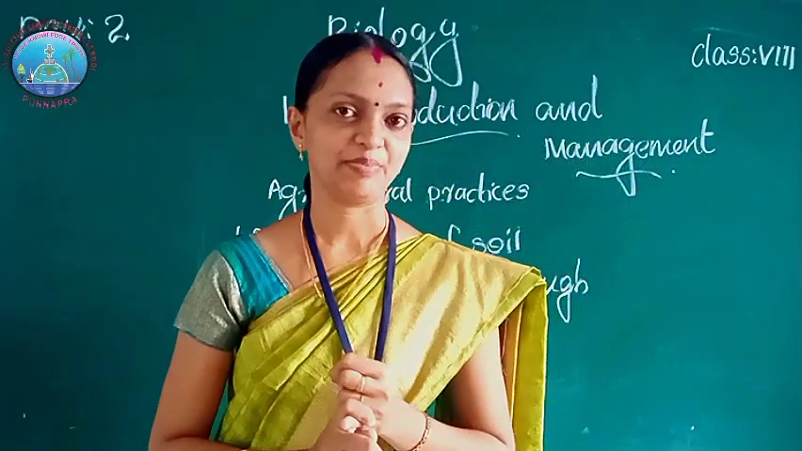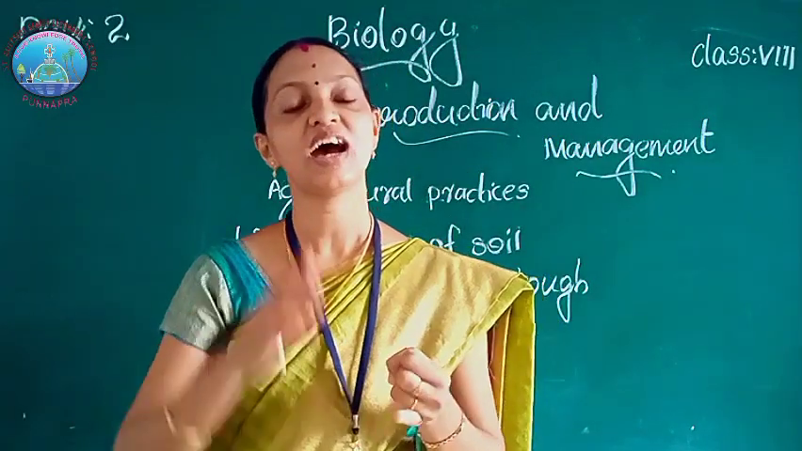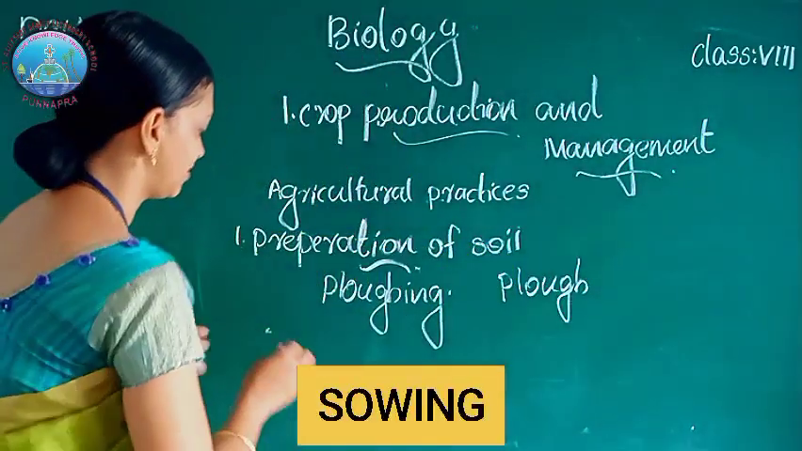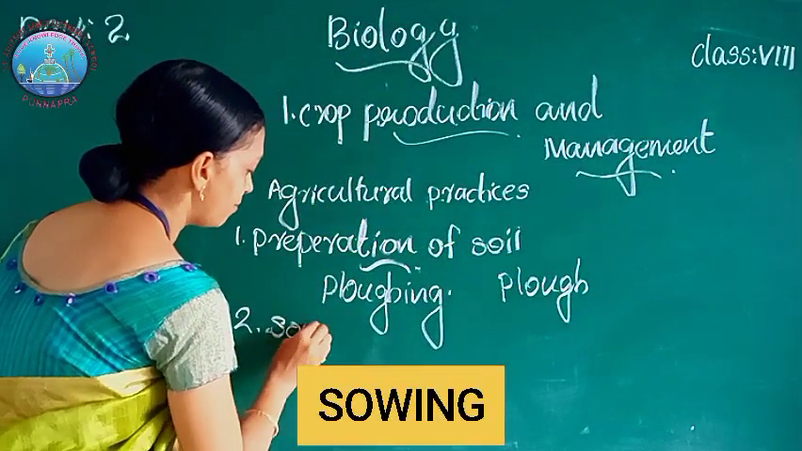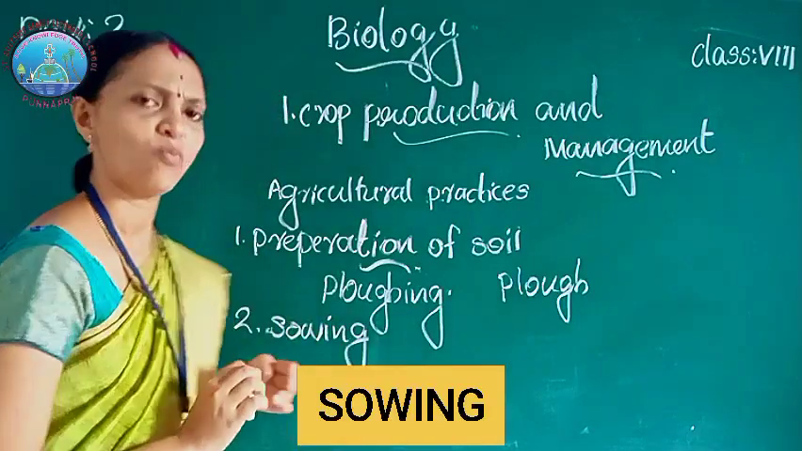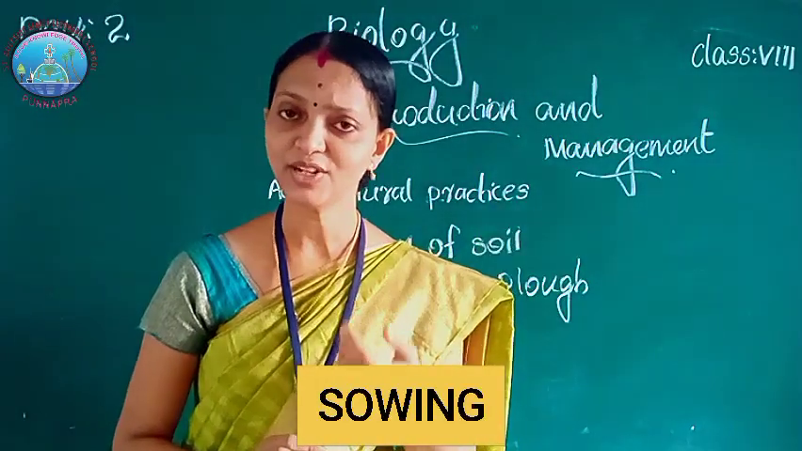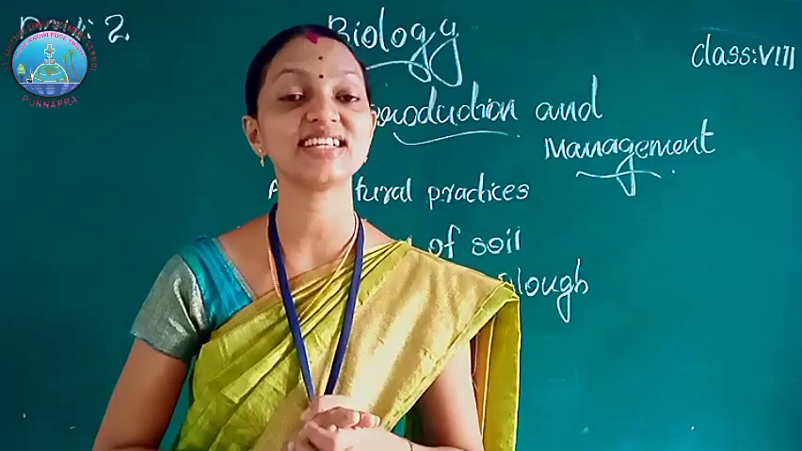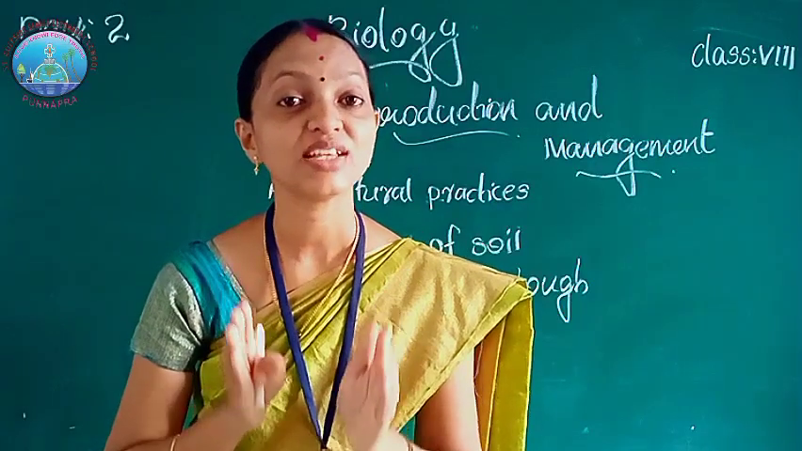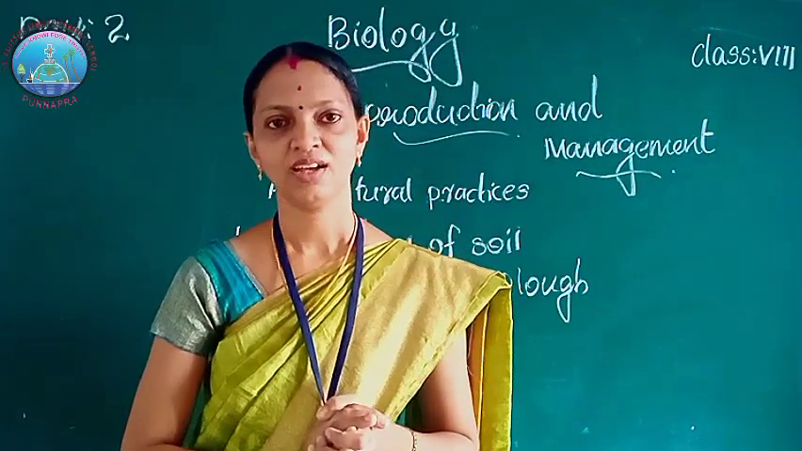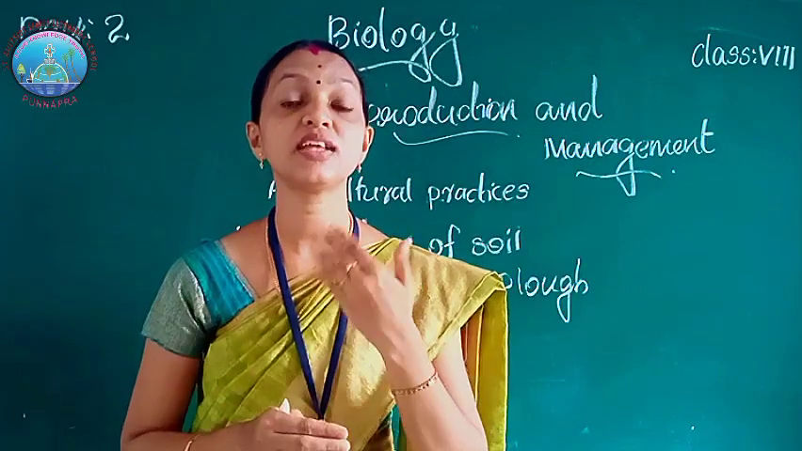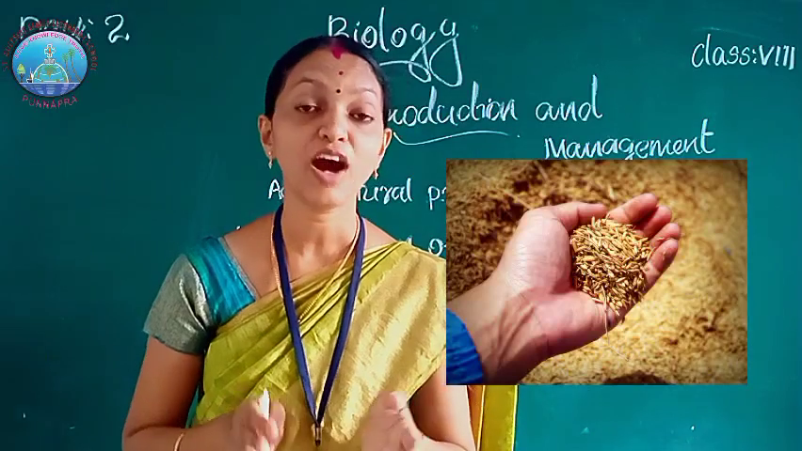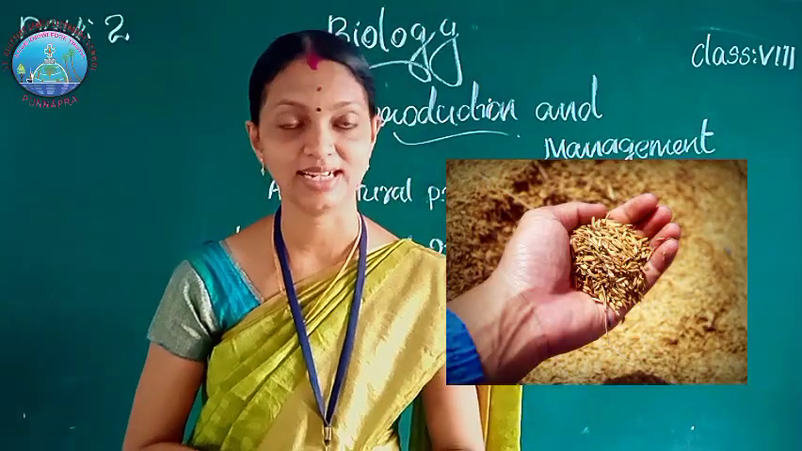Then the second agricultural practice after the preparation of the soil, second step is sowing, S-O-W-I-N-G. What is sowing? Sowing is scattering the seeds. Sowing is one of the major steps in crop production. Before sowing, the farmers select good quality seeds.